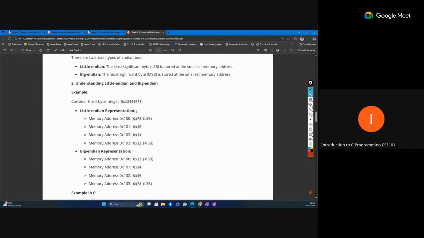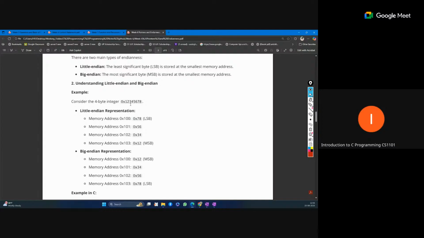So here, little endian representation. Suppose we consider a 4-byte integer, this one. This is the 4-byte integer value and memory address. How will the memory address bytes be assigned to this? Suppose the memory address is 100. Little endian means the least significant value will be assigned to the smaller address. So at 100 we assign 78, then 101 is assigned the next two-digit byte, 44.